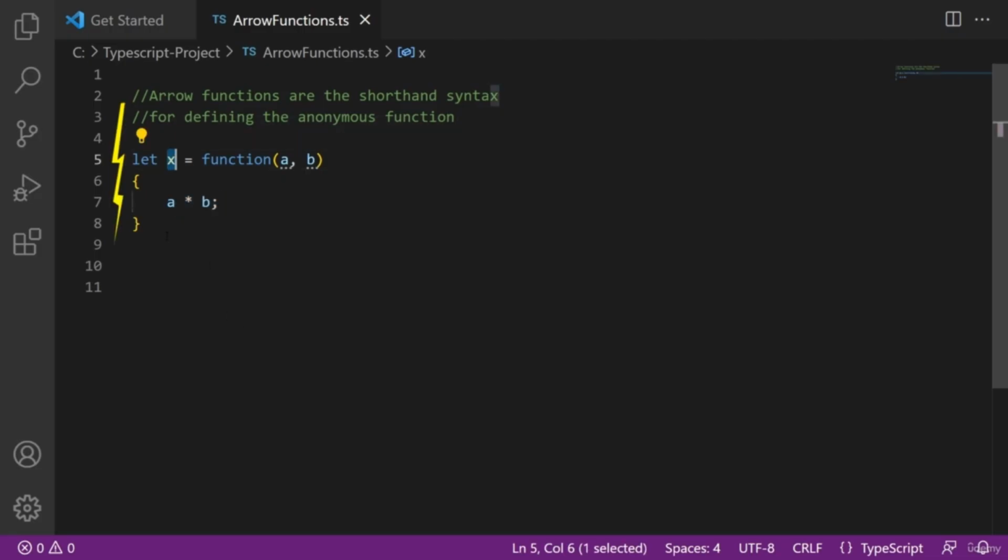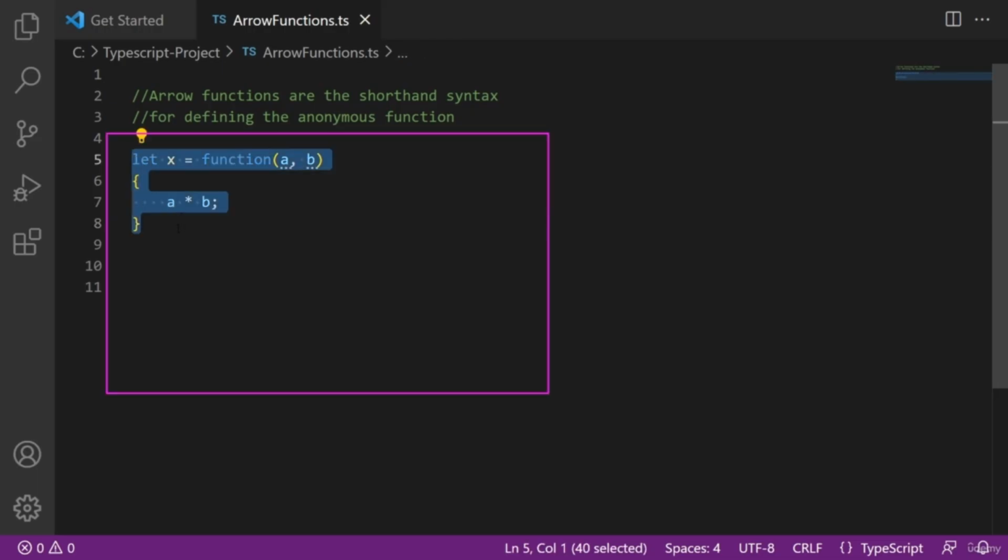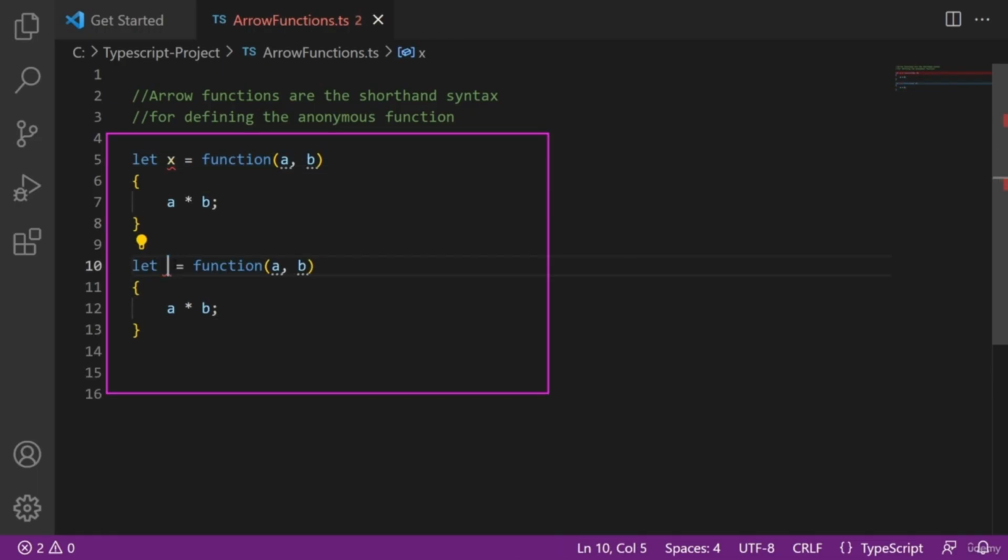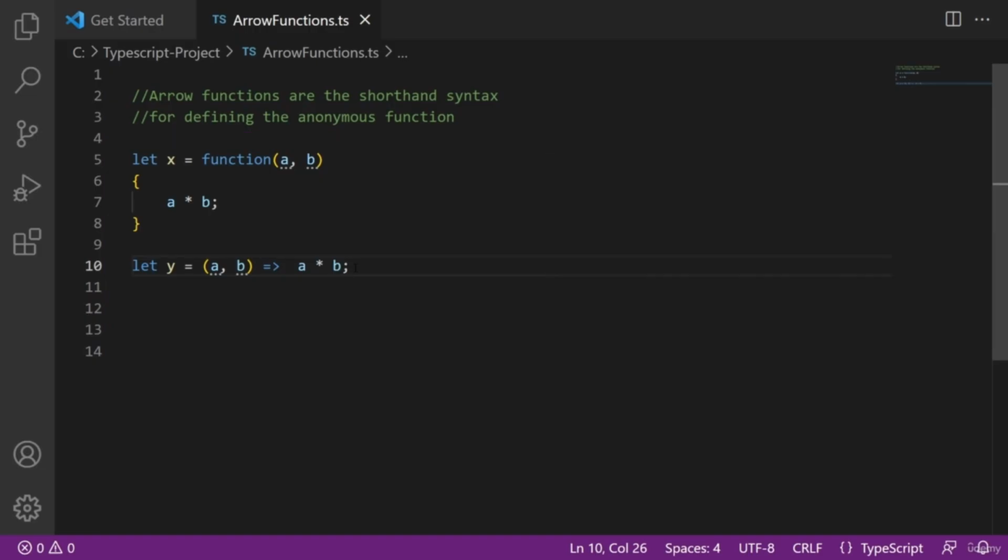Now to make it simpler and with less code, we will use arrow function. Let's see how. First, copy and paste the same code here below, then change x to y, then remove this function keyword from here and put this arrow operator like this. Now for simplicity, we can also remove these curly braces and semicolon, and only if it is one line of code, then we can remove the semicolon. And that is the syntax of arrow function, which uses this arrow operator and does the same thing with less code which we were doing earlier here.